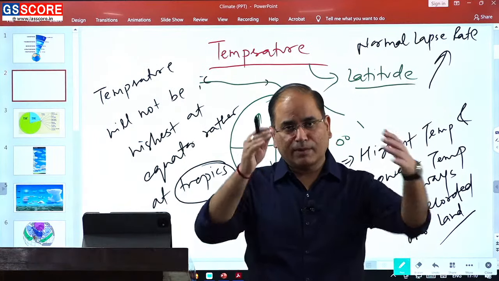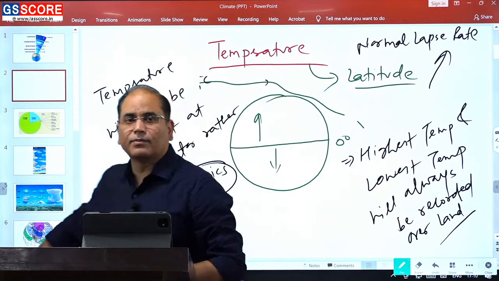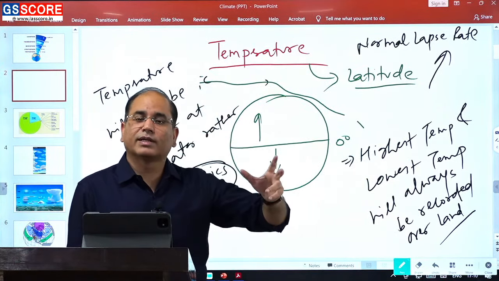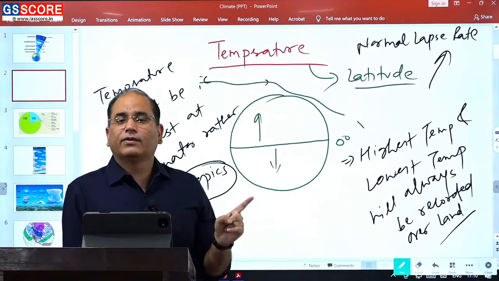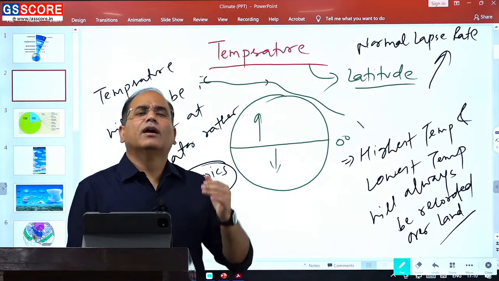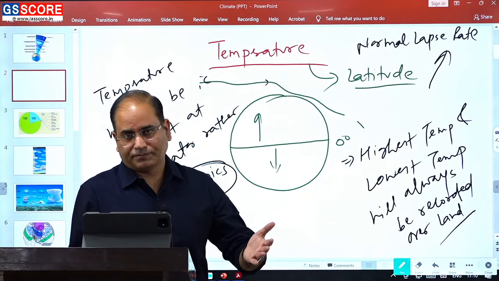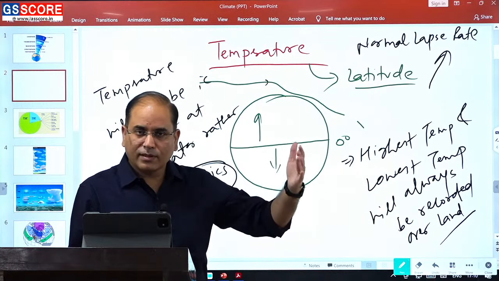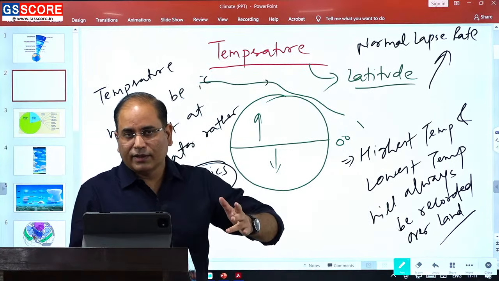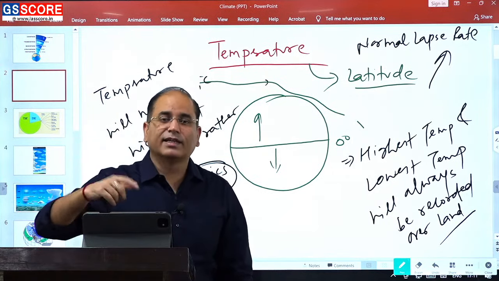So, always remember, जब भी temperature की बात होगी, whenever you are supposed to look out the highest temperature, whenever you are supposed to look out the lowest temperature, highest temperature will be recorded over the land and the lowest temperature will also be recorded over the land. Of course, at the same time, highest and lowest will not be recorded. So, highest temperature will be recorded in summer and lowest will be recorded in the winter. And in fact, summer and winter will be different in case of northern hemisphere and in the southern hemisphere.